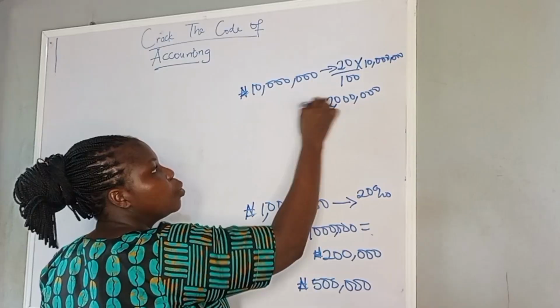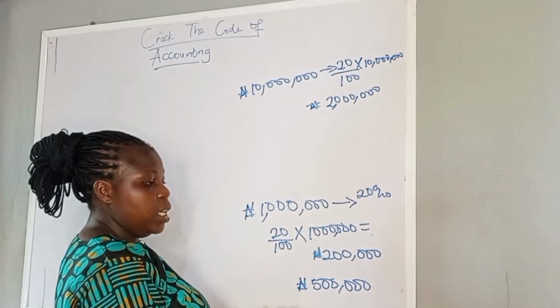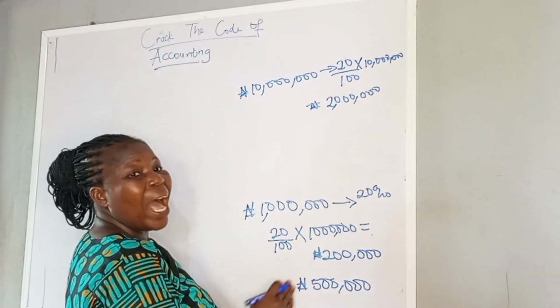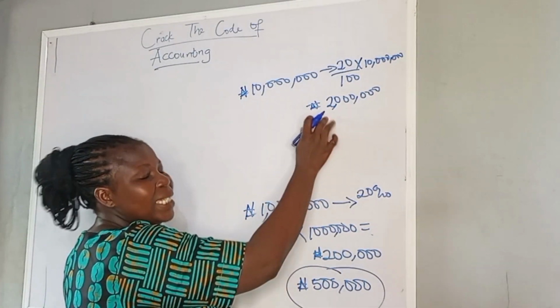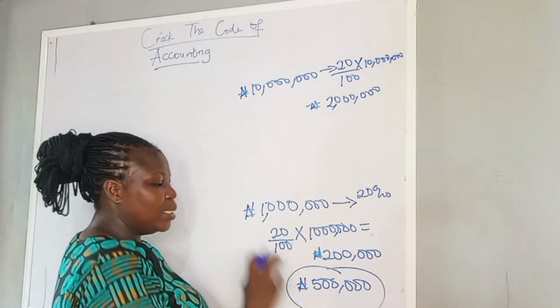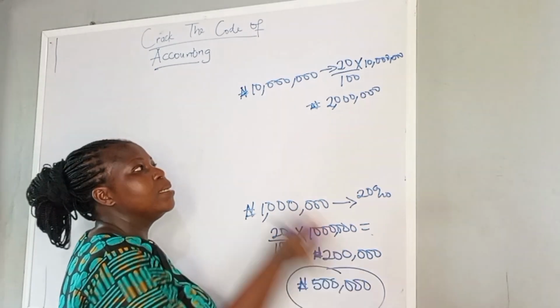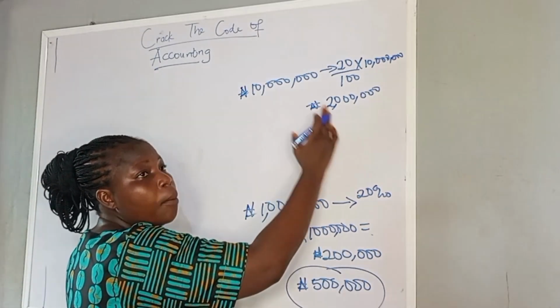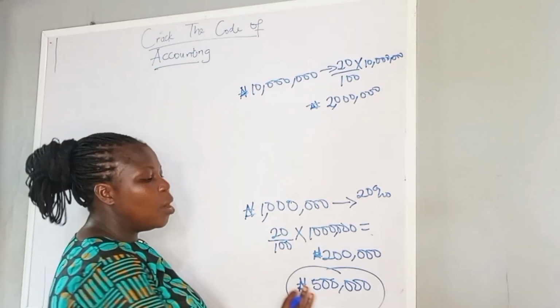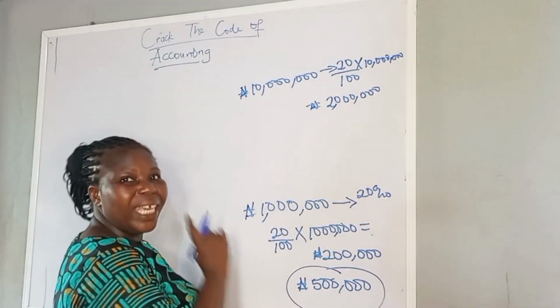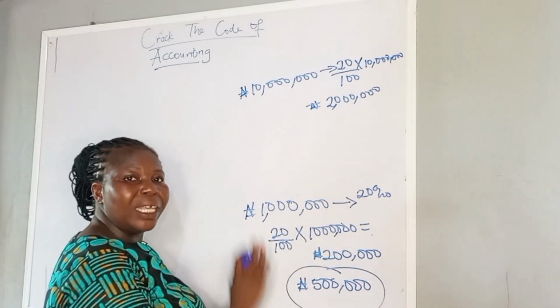This 2 million naira is above the amount that we are allowed to deduct, which is 500,000 naira. In this case, you will only deduct 500,000 naira, which is the maximum. The remaining 1.5 million will be your own private expenses. It will not be deducted from the total income you have for that year.